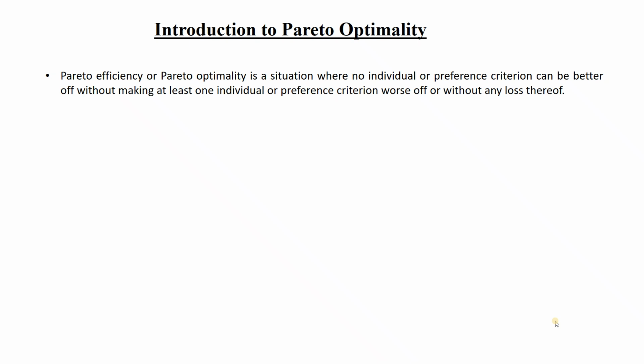This statement seems a little complicated, but the meaning is that in Pareto optimality we have to determine an optimal solution. It is a method of determining the optimal solution for an objective problem. Optimal means the best solution, best among the group, among the lot.